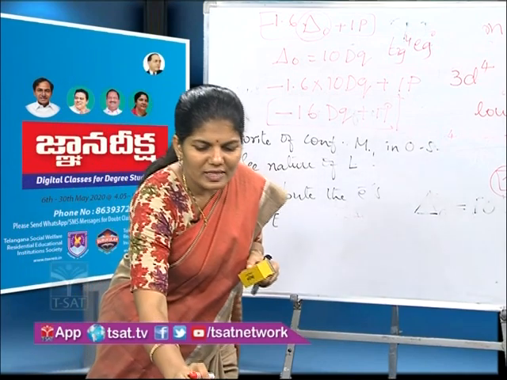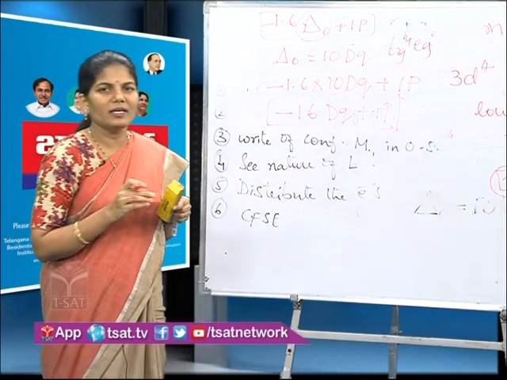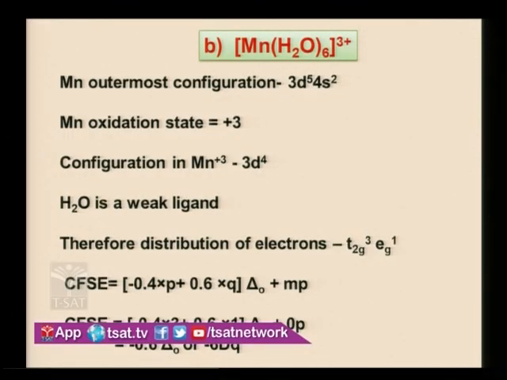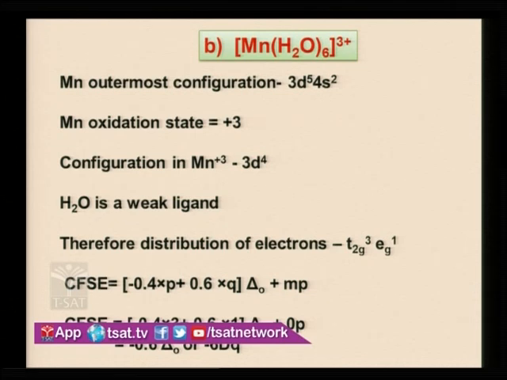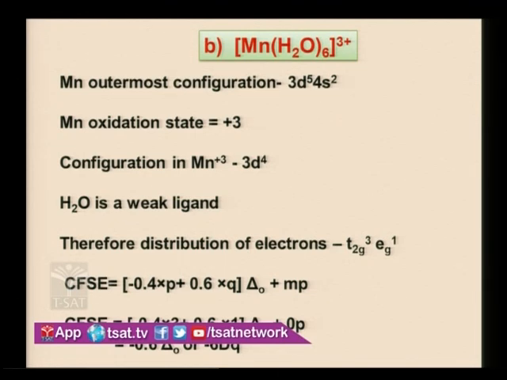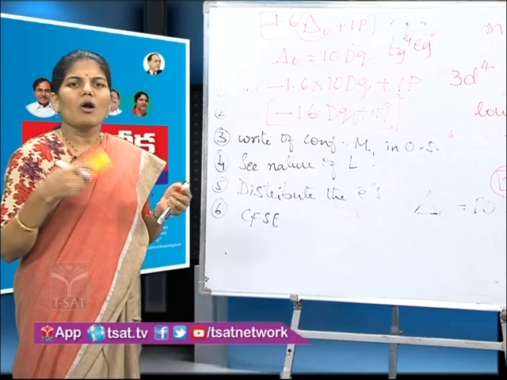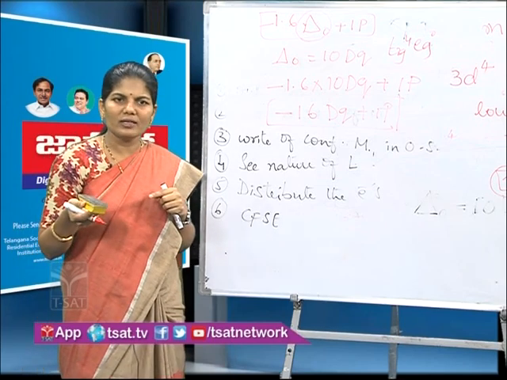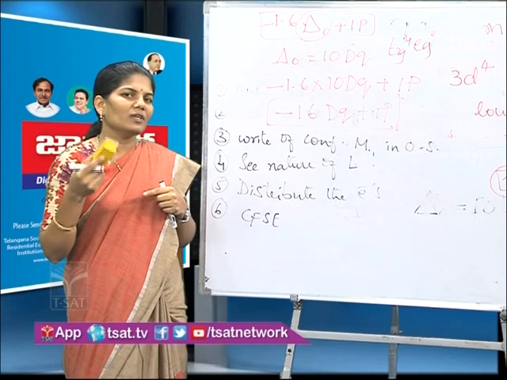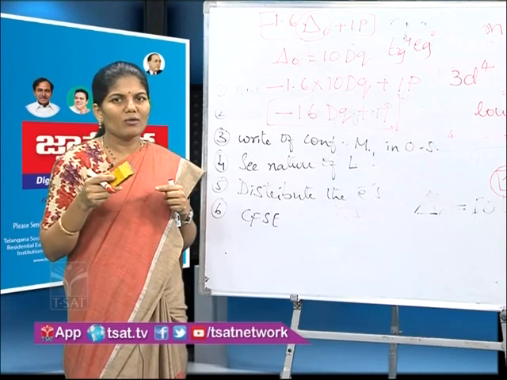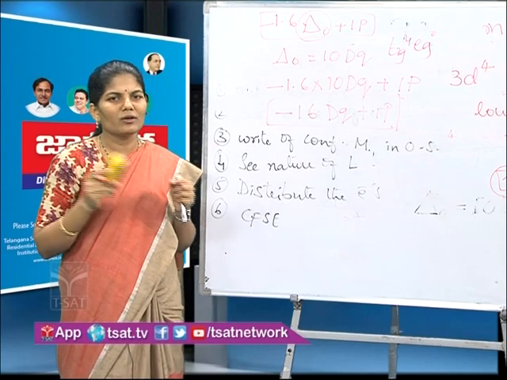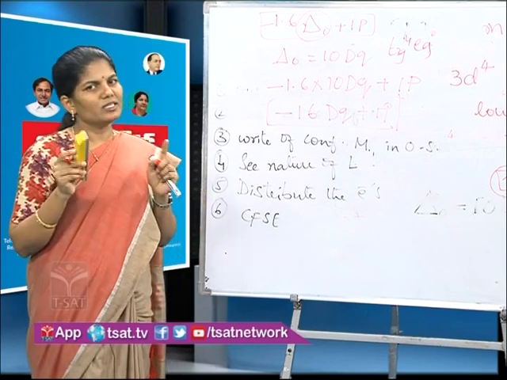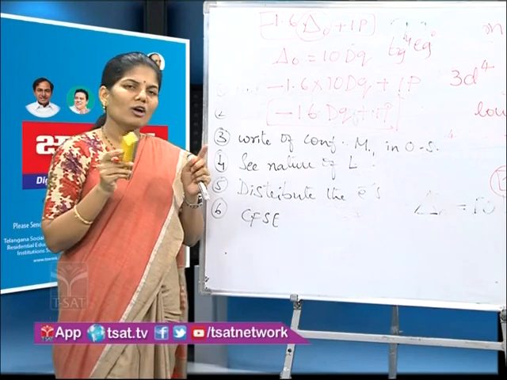Next we will see the same metal ion, but with weak ligands. When weak ligands are present, there is only one difference, that is the distribution of the electrons. In weak ligands, the first three steps are common: the oxidation state, the outermost configuration, and the configuration of manganese in that oxidation state. See the nature of the ligand now. Water is a weak ligand. We have learned this from the spectrochemical series. Therefore, the distribution of the electrons takes place according to Hund's rule.